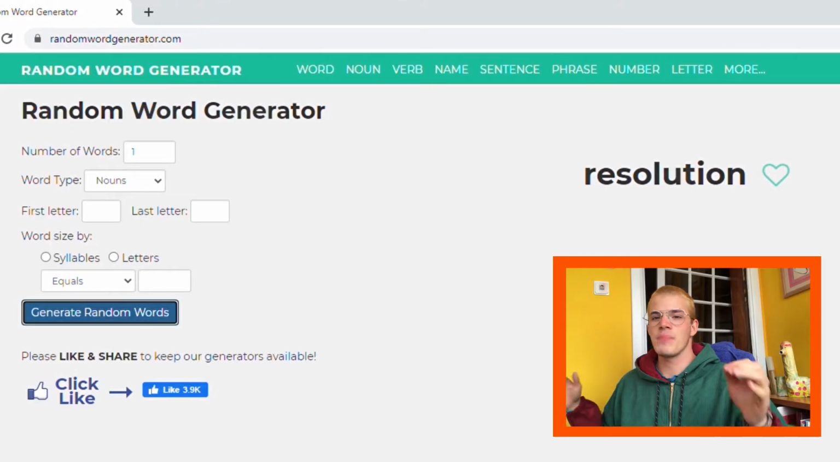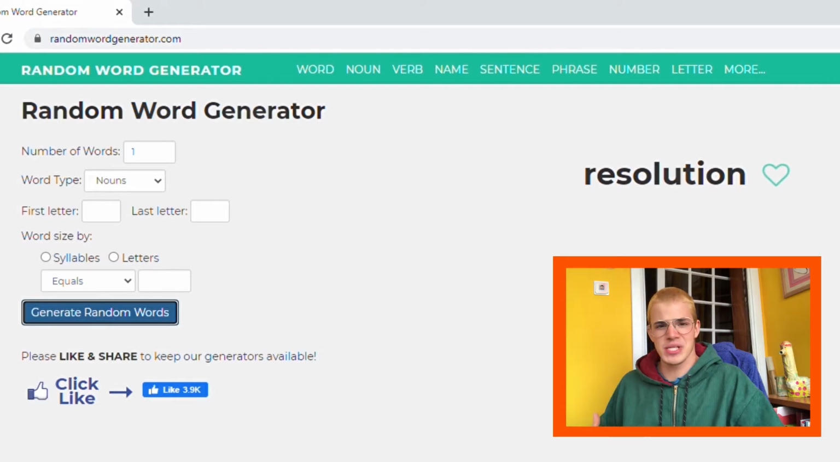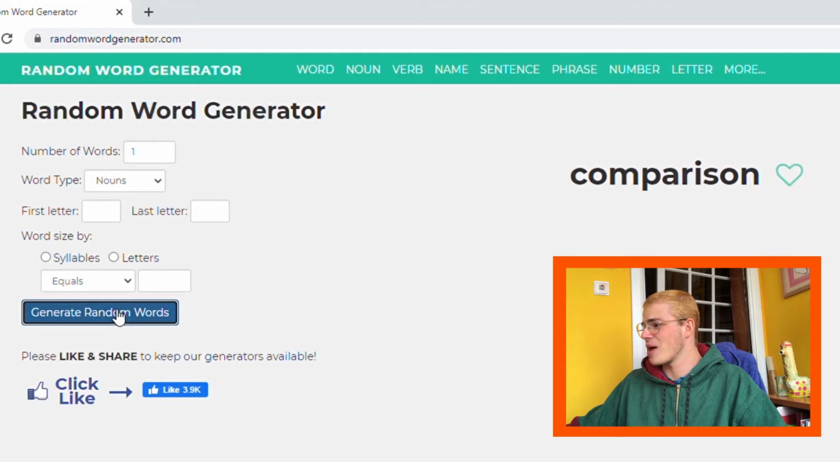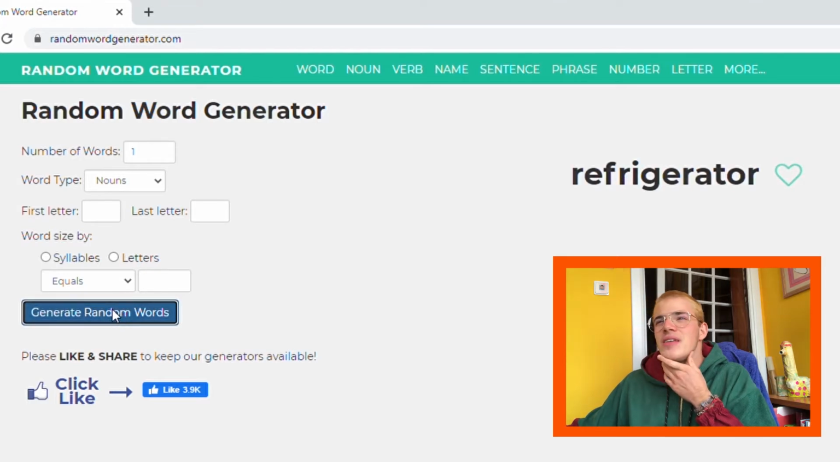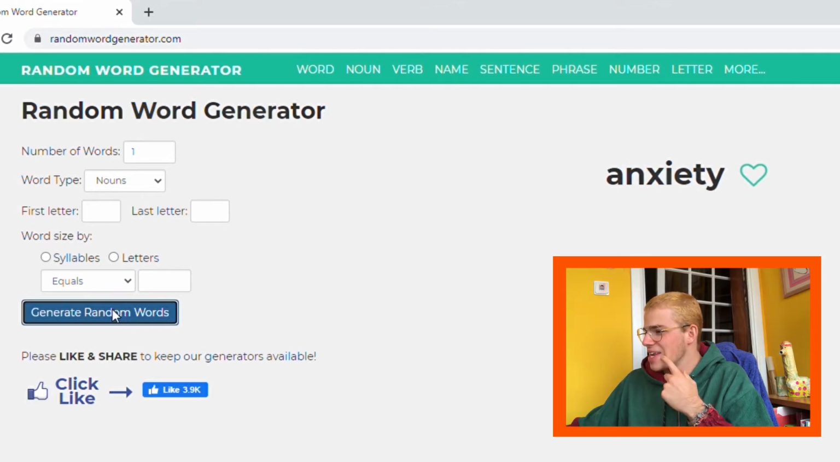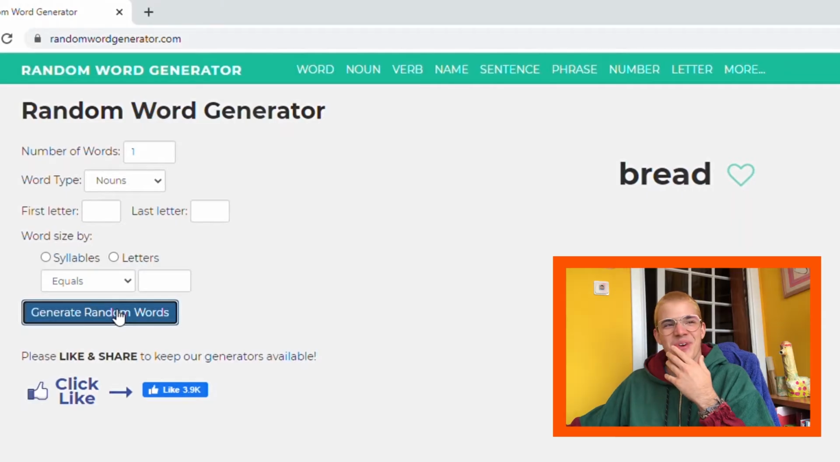Here we have it. I put number of words, 1, word type nouns, and right now we have resolution. I hope we get a better one. And 1, 2, 3, comparison, no, river, no, refrigerator. I mean, it's gonna be a simple shape if I do a refrigerator. So no. Anxiety, no. Contribution, no. Basis, no. Psychology, no. Bread. I can do bread. That could be a cool one. Okay, let's go with bread.